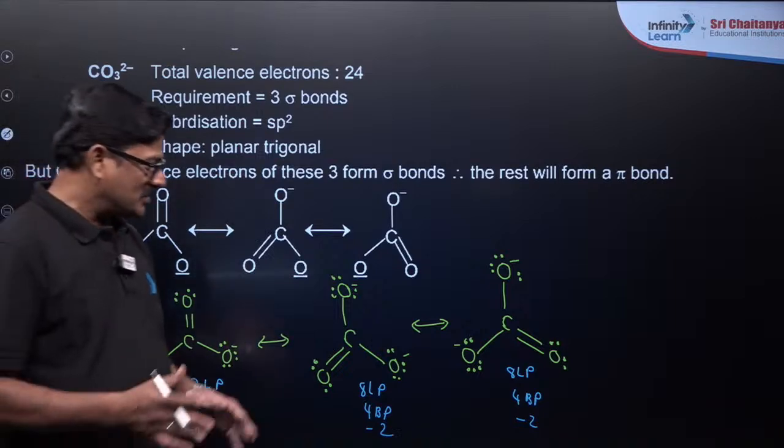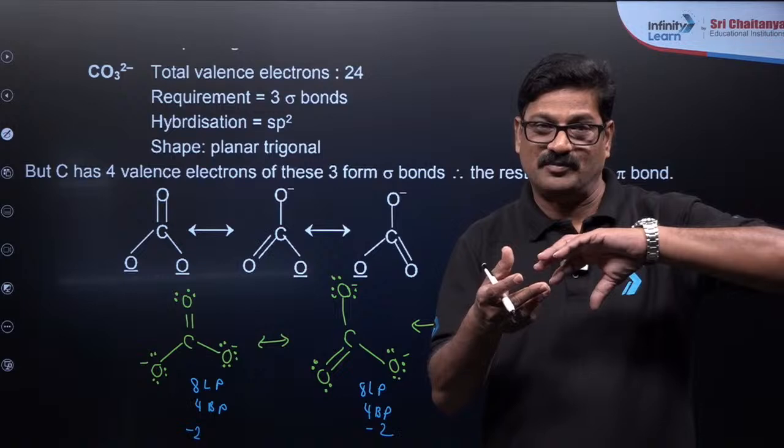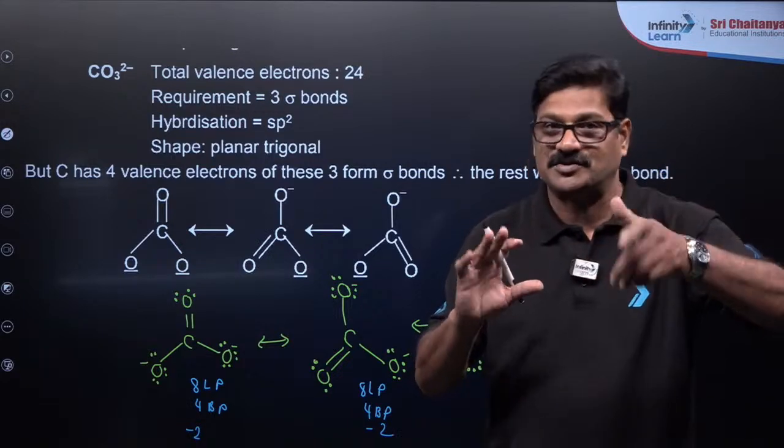So the position of the atoms should not be changed, the total number of electron pairs should be the same, but the position of the electron pairs can be changed.